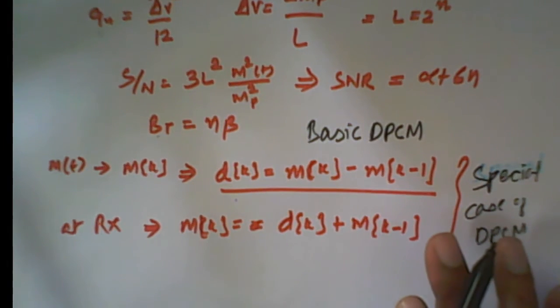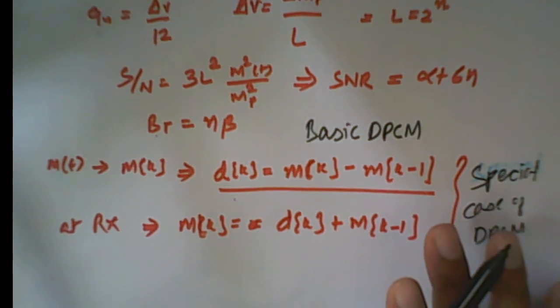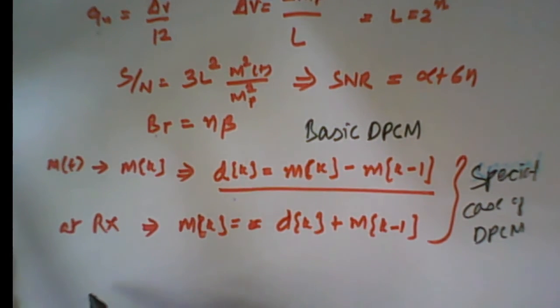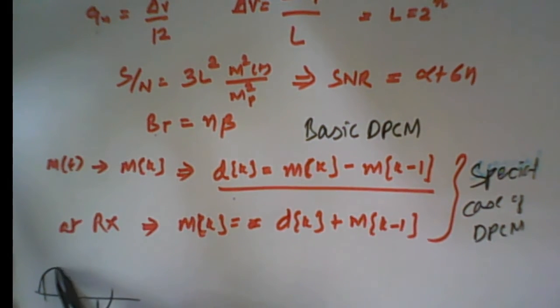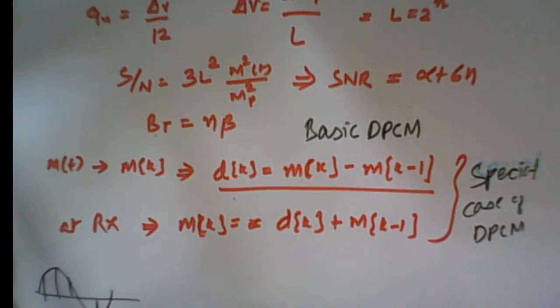Now the difference between successive samples is generally much smaller than the sample value. So in PCM, this is our signal and these are our sample instants. If we take the sample values, the values are quite large. But if we transmit the difference between these successive values, then the voltage level is small.